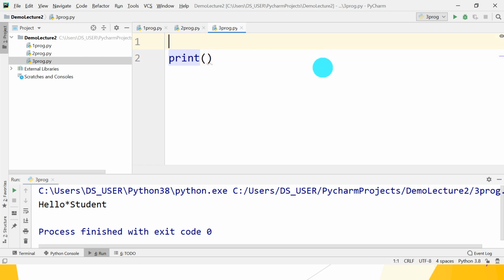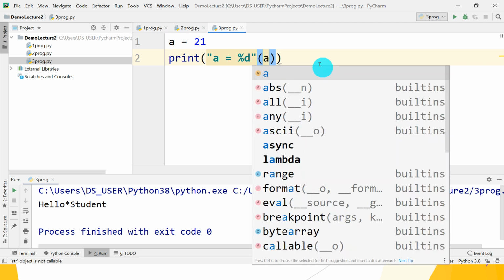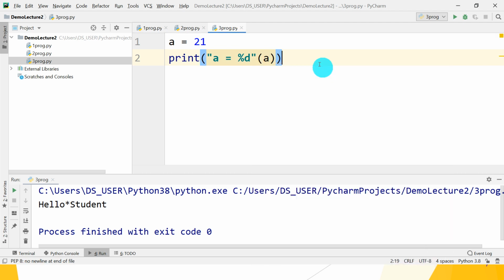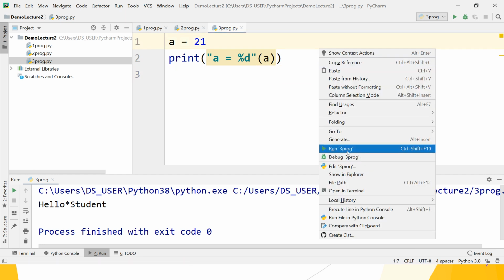Give the value to the variable a, that is 21. I want to print a is equal to what? %d. Don't give anything, and in parentheses write the name of the variable. Okay, so is it correct? Just check it.